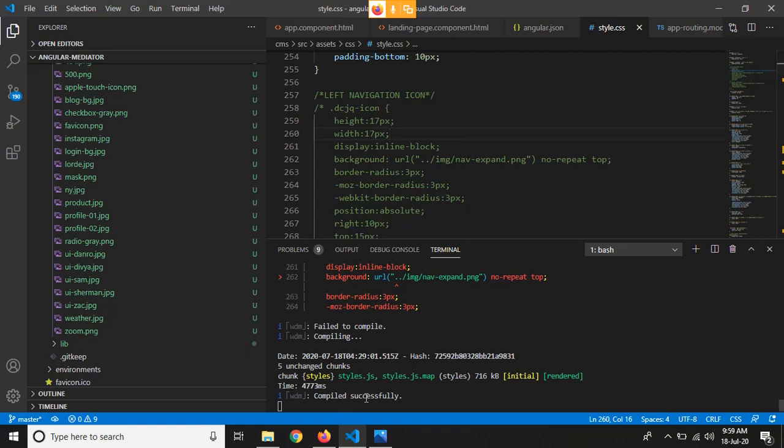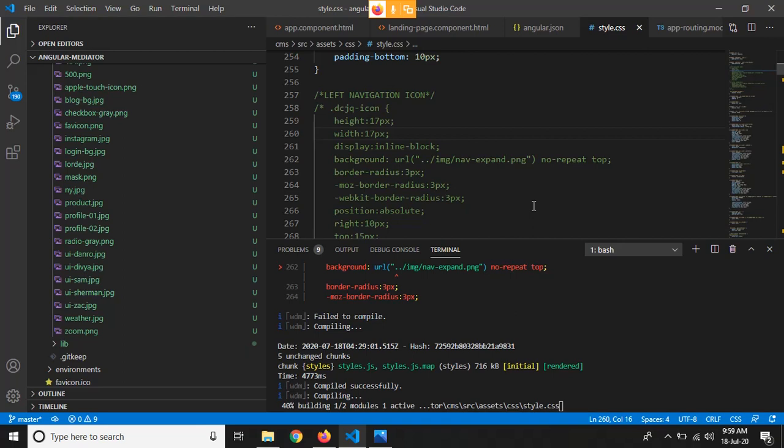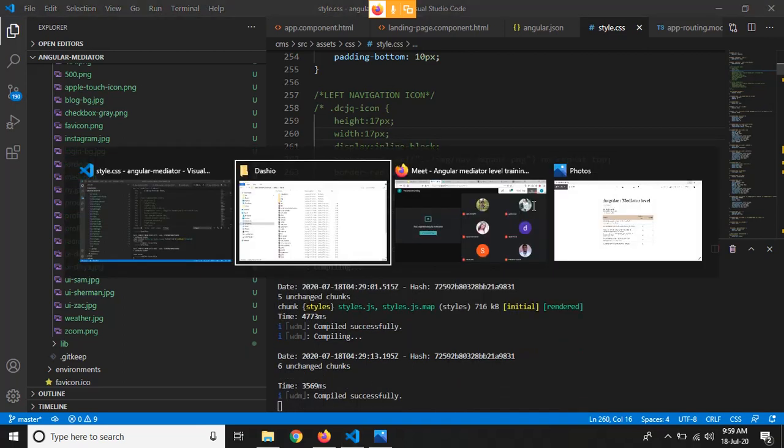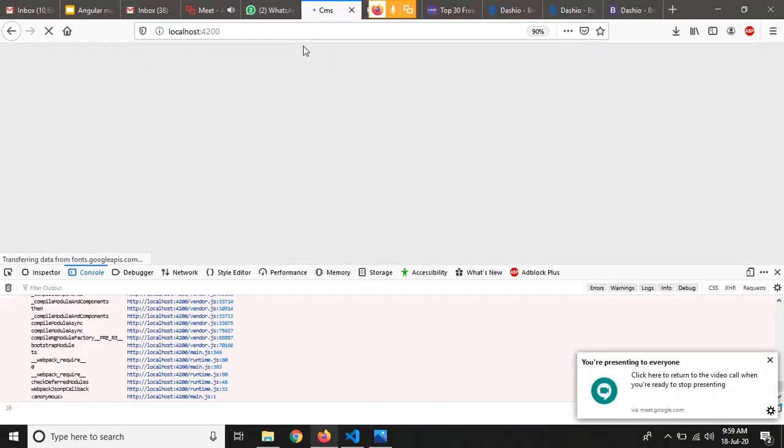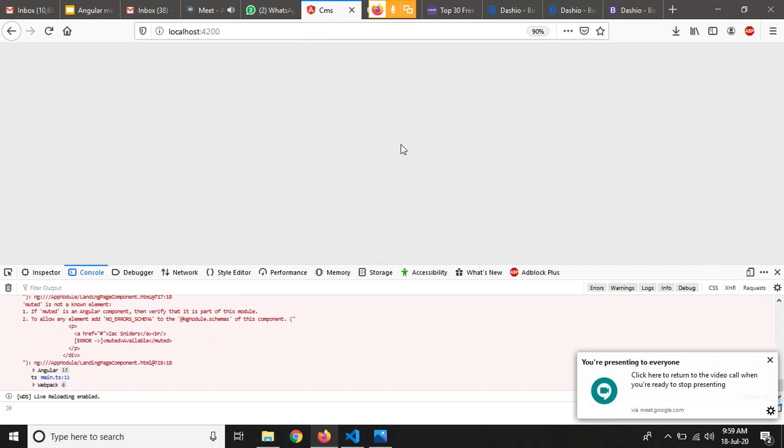So now we can see that the application is compiled successfully. So just go to the browser at localhost 4200. The expected behavior will be that we should see that template here.